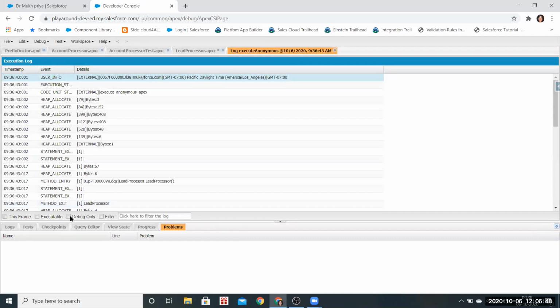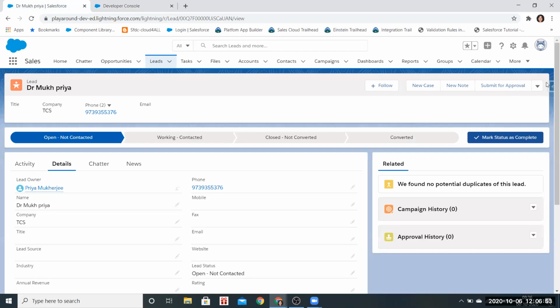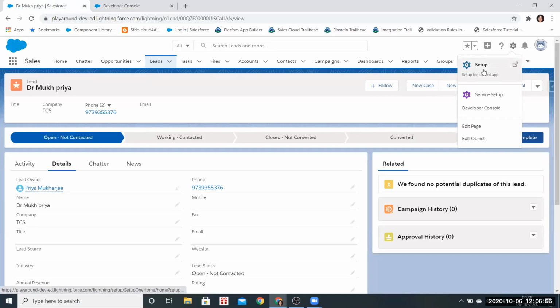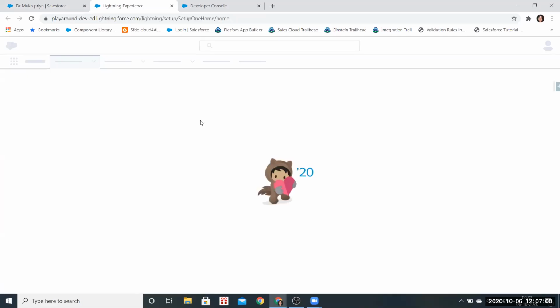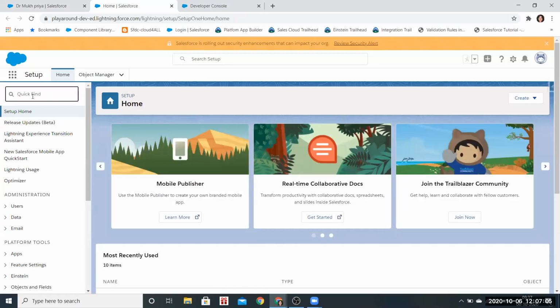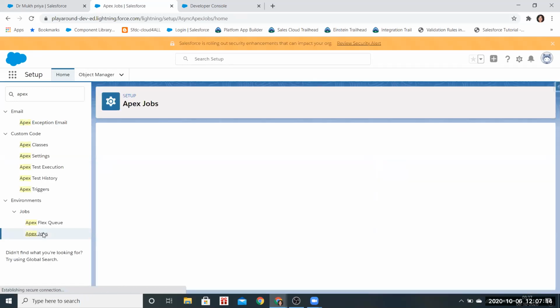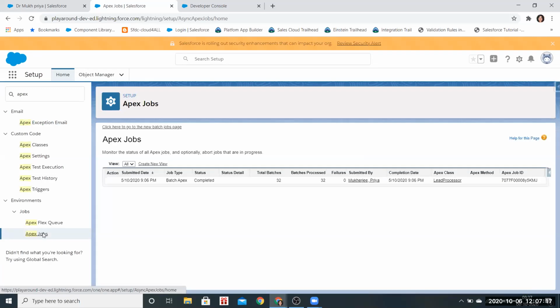Now, how can we check, Priya? I will go to the Apex job and see whether it's completed or failed. Then I can go to the lead object. Okay, so this is completed, lead processor.